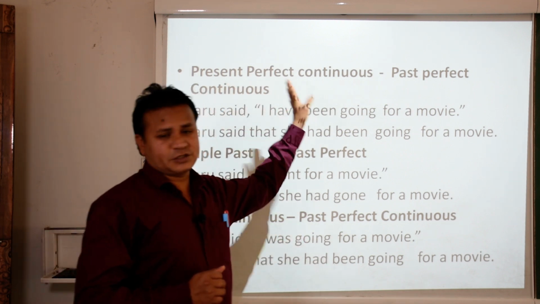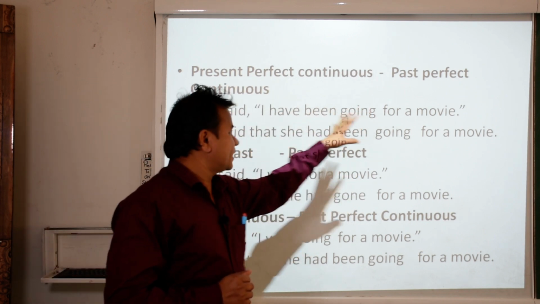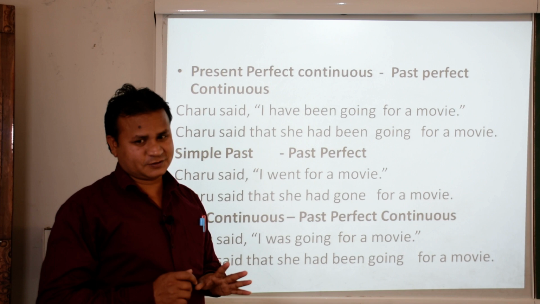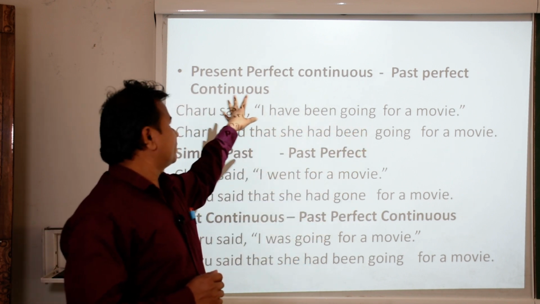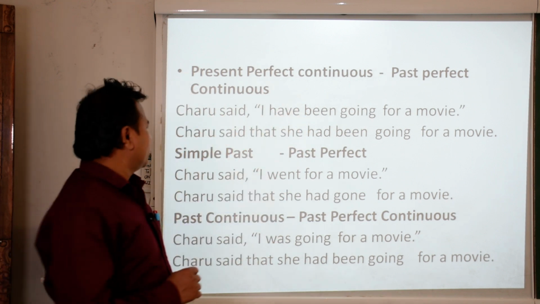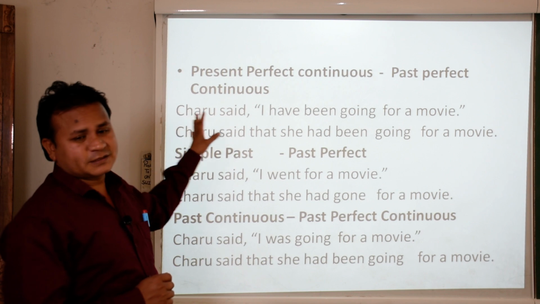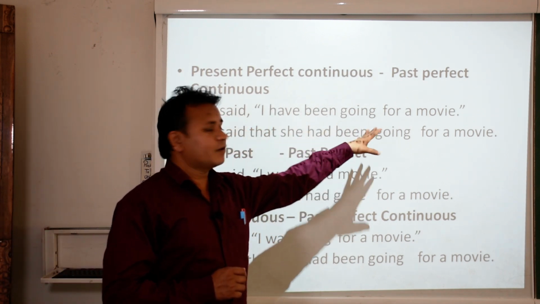Present perfect continuous. Now present perfect continuous changes into past perfect continuous. If the reported speech is in present perfect continuous, we will change it into past perfect continuous. Let us see how with the help of this example. Charu said, I have been going for a movie.